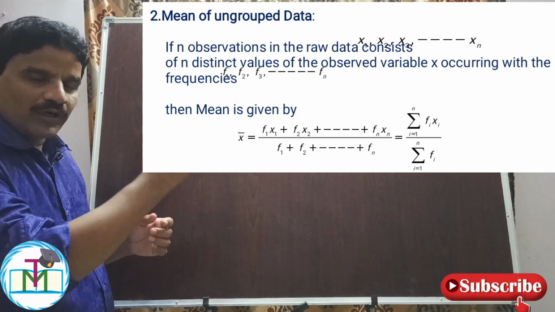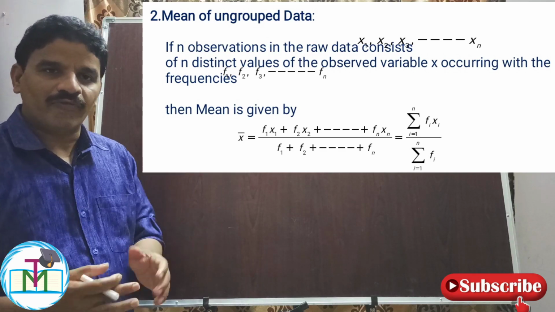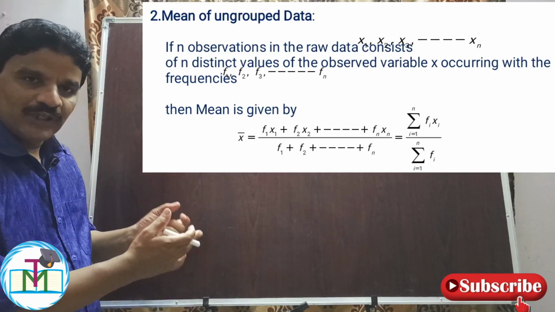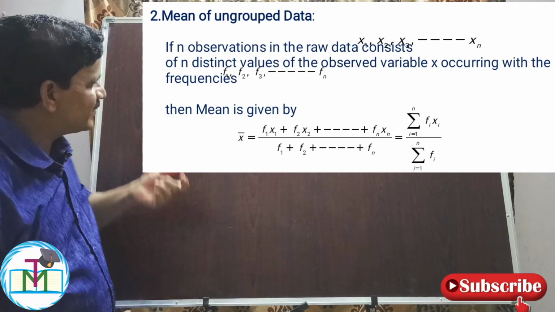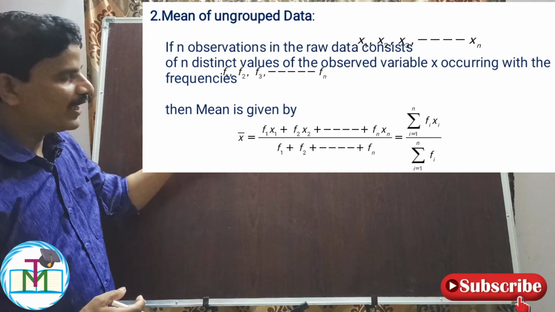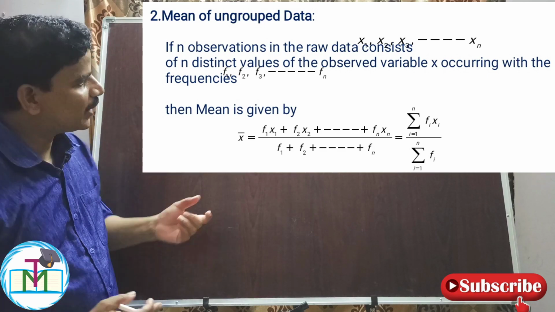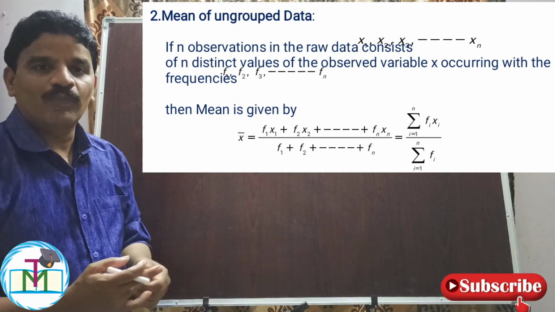Here x1, x2, x3 and so on are the values of the variable x. Here f1, f2, f3 and so on up to fn are the frequencies, meaning x1 is available f1 times, x2 is available f2 times, and so on, xn is available fn times.